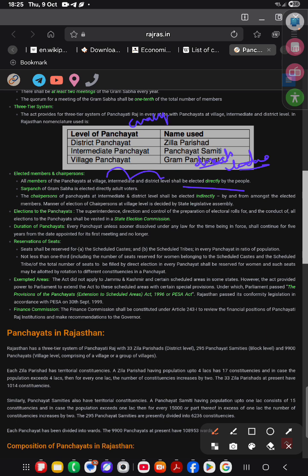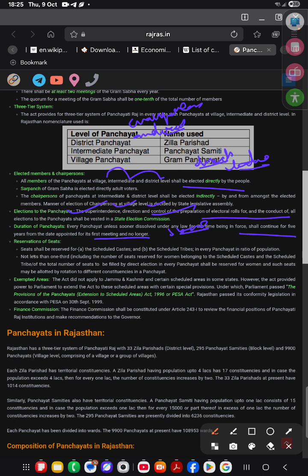So, the chairperson will be elected by indirect election. Election of the panchayat: the superintendence, direction, control, preparation of electoral rolls and conduct of elections of the panchayat shall be vested in the State Election Commission. And duration of the panchayat: every panchayat, unless sooner dissolved under the law for the time being in force, shall continue for 5 years from the date appointed for its first meeting and no longer.